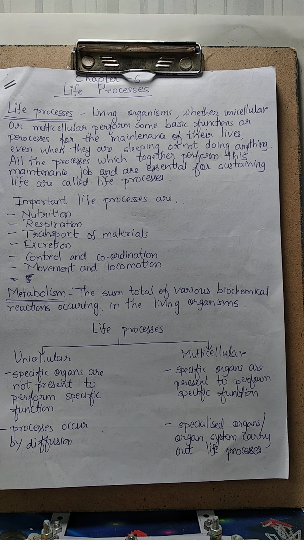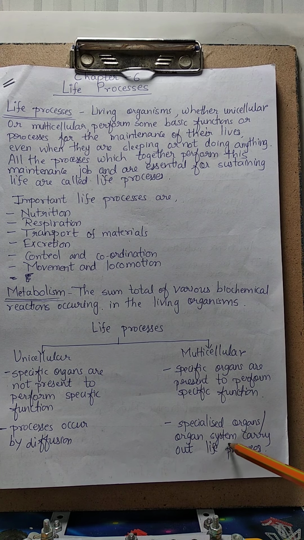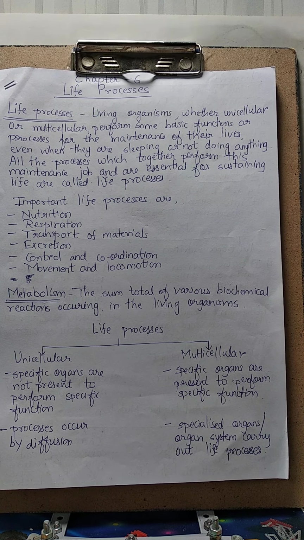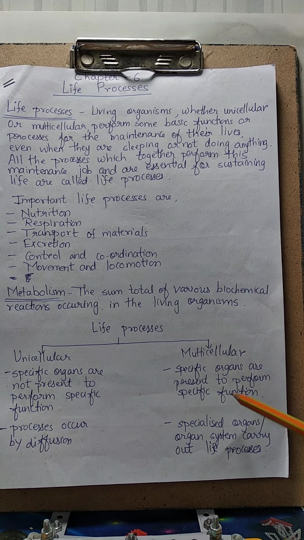So in such organisms, specialized organs or organ systems carry out different life processes. We know various systems in our body. If we talk about humans, there is a digestive system, which performs a particular function. Then the respiratory system, nervous system, skeletal system. All these different systems are present to carry out different life processes in our body, right? So this is the basic difference between unicellular and multicellular organisms.